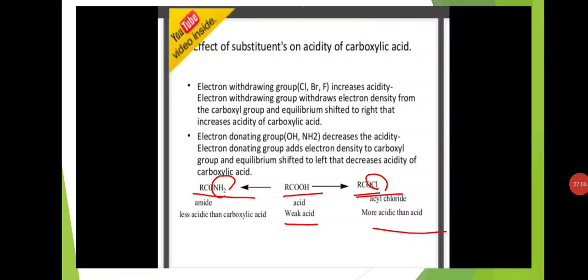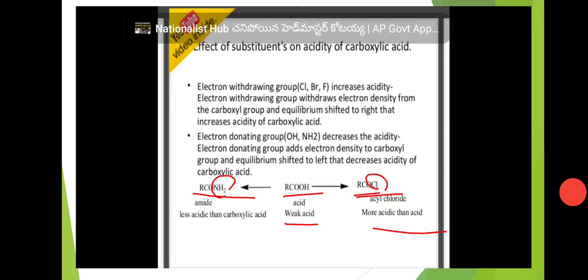If carboxylic acids have electron withdrawing groups like chlorine, bromine, fluorine, the acidic nature increases.